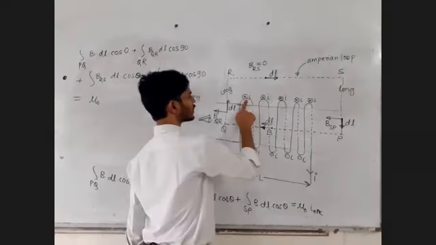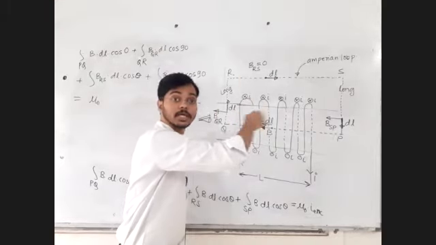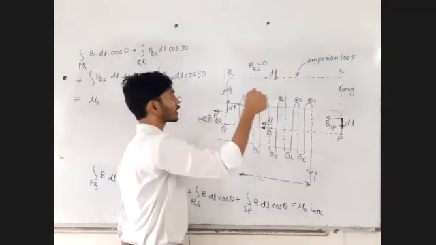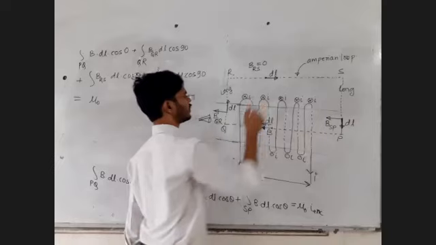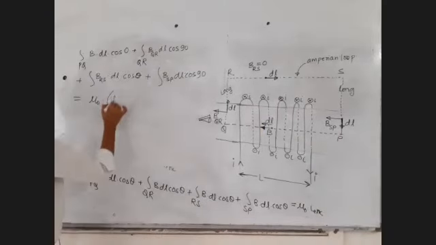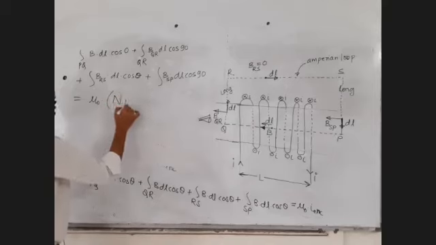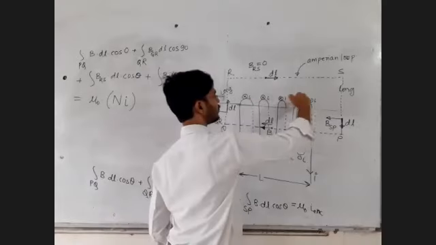The current in each turn is I. Such n number of turns are there. All the currents are going in. So what will be the total current? Total number of turns into current in each turn. This is the total current which has been enclosed in the Amperian loop.